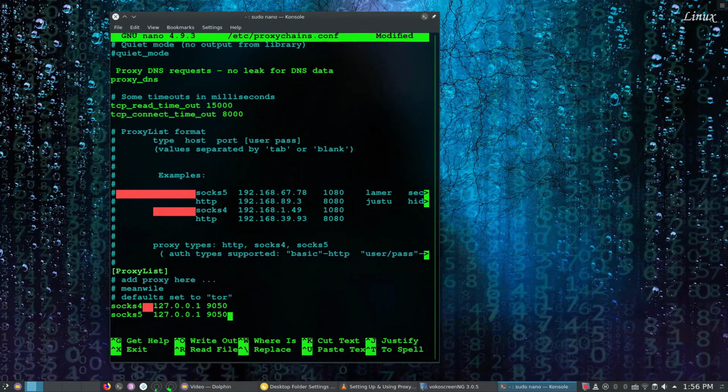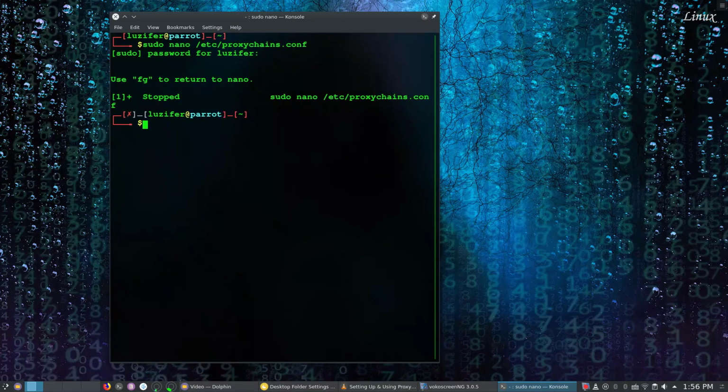Anyways, once done, just save the file by pressing Ctrl+O and confirm by pressing Enter. Then press Ctrl+X to exit the nano editor.